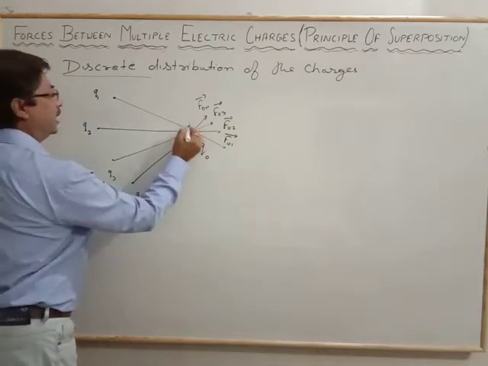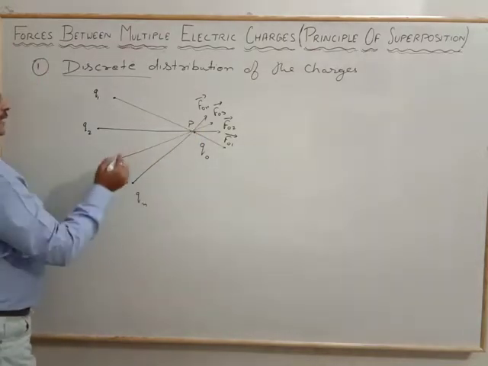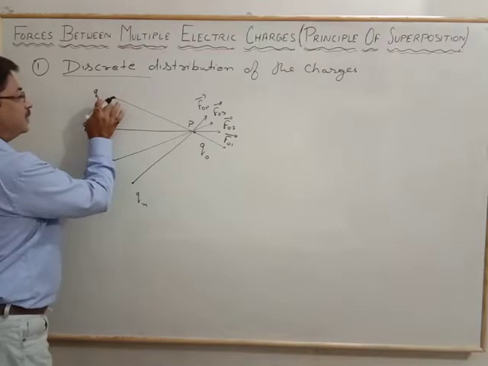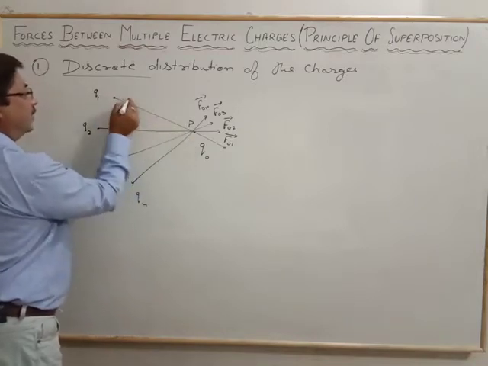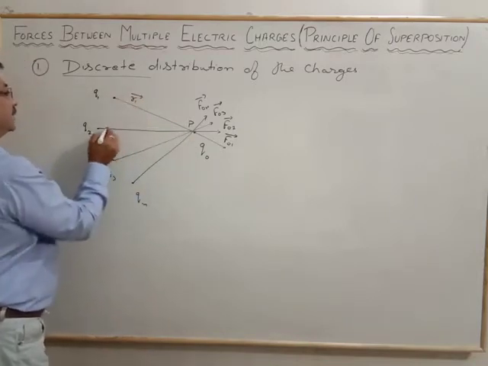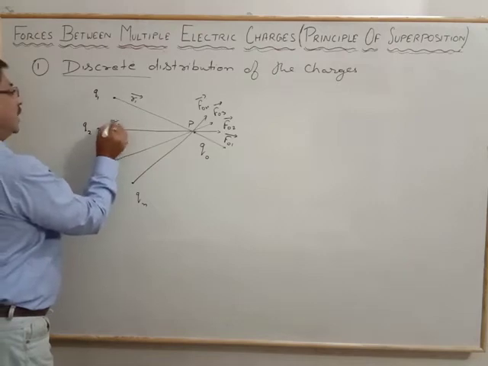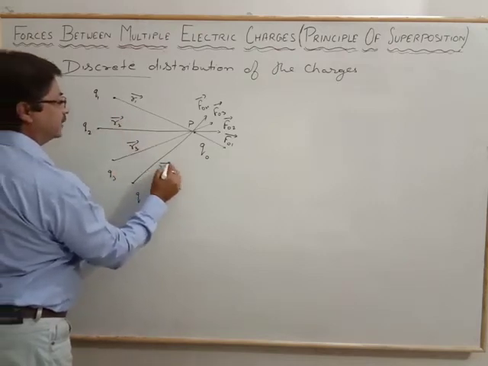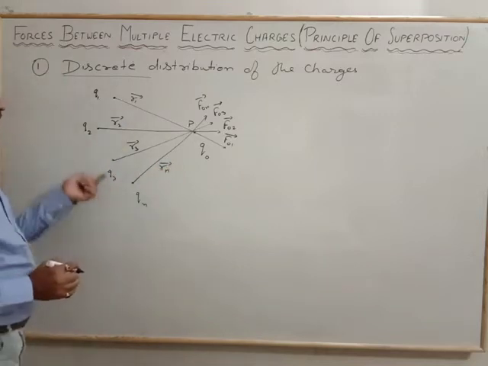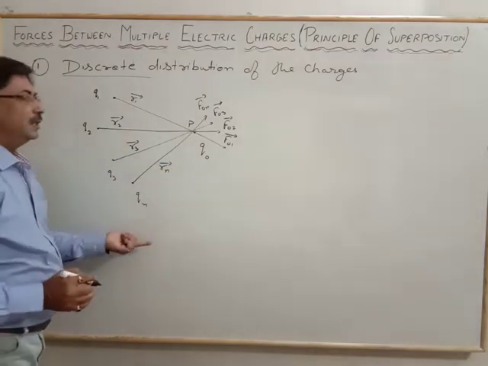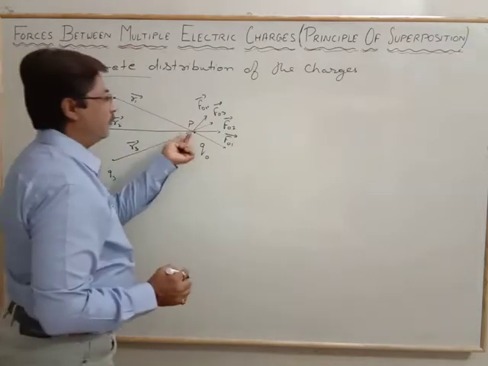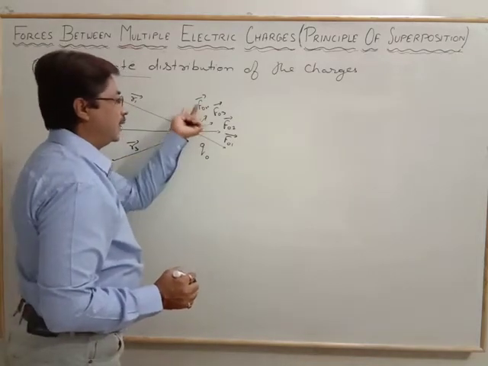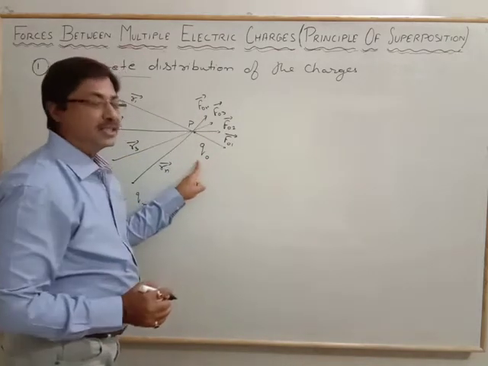Let it be the point P. Now in that case, suppose the distances from the charges are different: R1 vector, R2 vector, R3 vector, and here it is the Rn vector. This is the arrangement where the charges are discretely distributed, and in that case we get the net force experienced by the test charge.